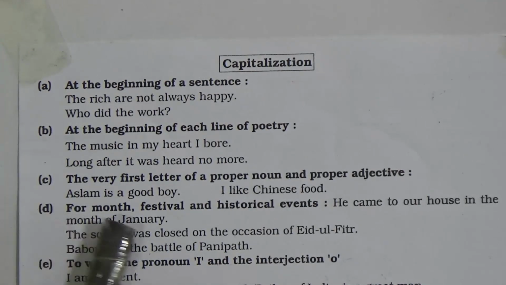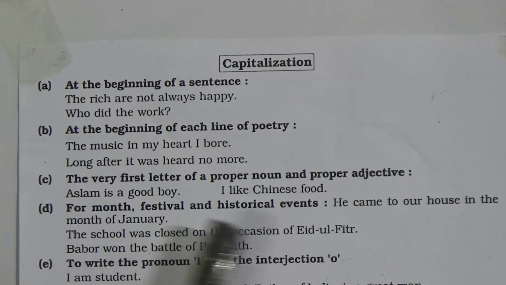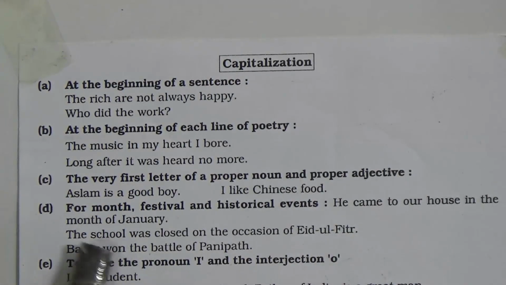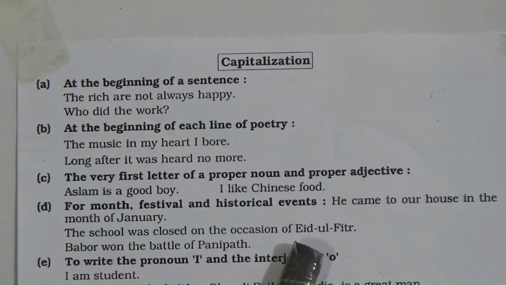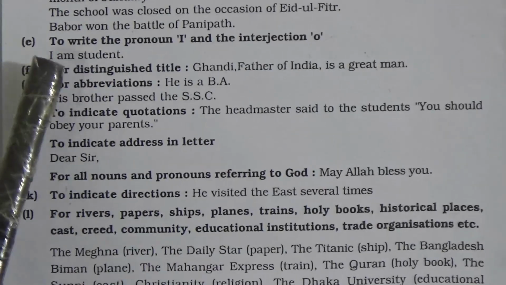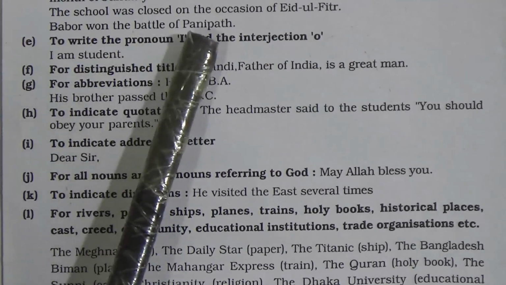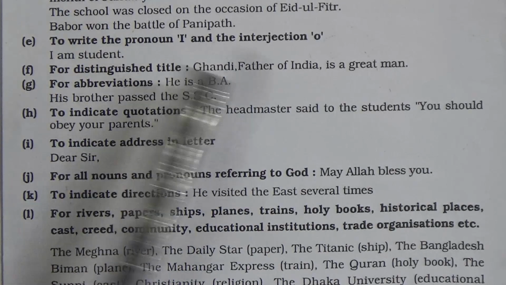Next one, for months, festivals and historical events, we use a capital letter. Now look, he came to our house in the month of January. So January is the name of the month. We will start it with a capital letter. The school was closed on the occasion of Eid al-Fitr. So this is the name of a festival. So we will start it with a capital letter. Babur won the Battle of Panipat. So this is a historical event, and we will write it with a capital letter.